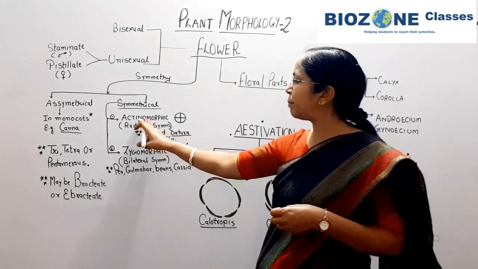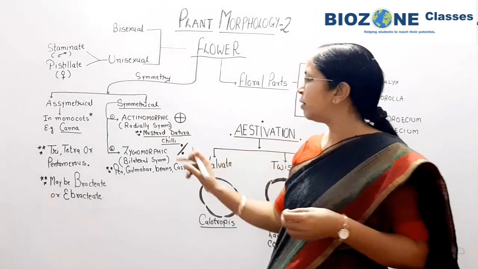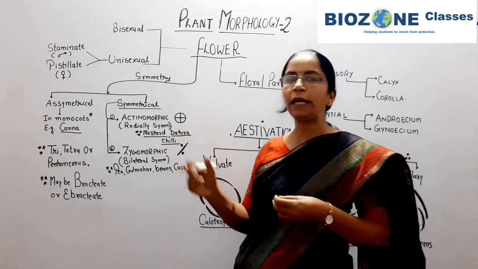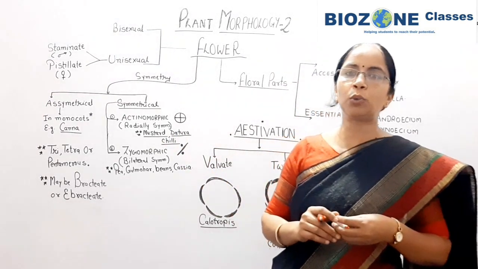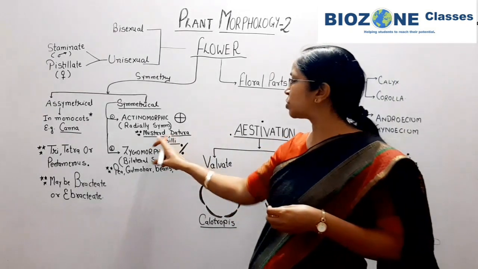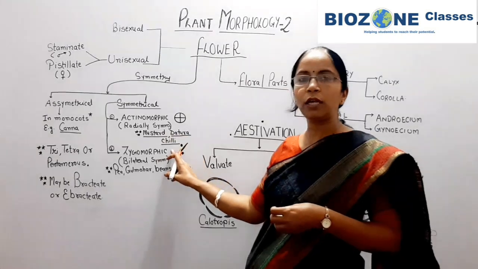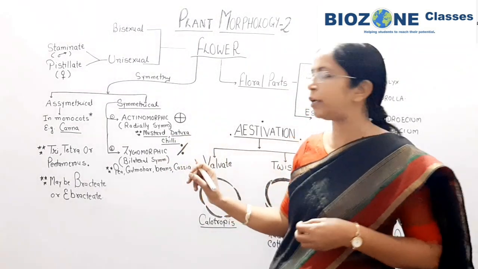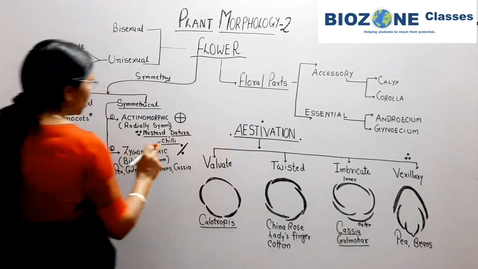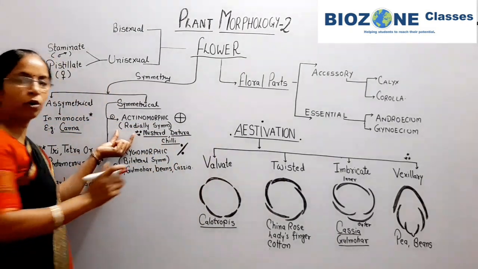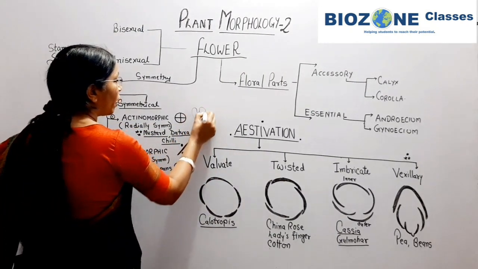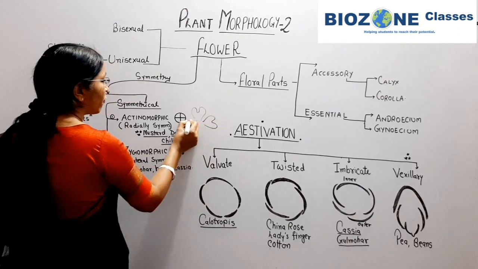Okay, so here you remember actinomorphic, meaning is clear, that from more than one plane you can divide the flower into two equal halves. Commonly mustard, datura and chili examples are more important here. So mustard, datura and chili you remember are actinomorphic flowers.